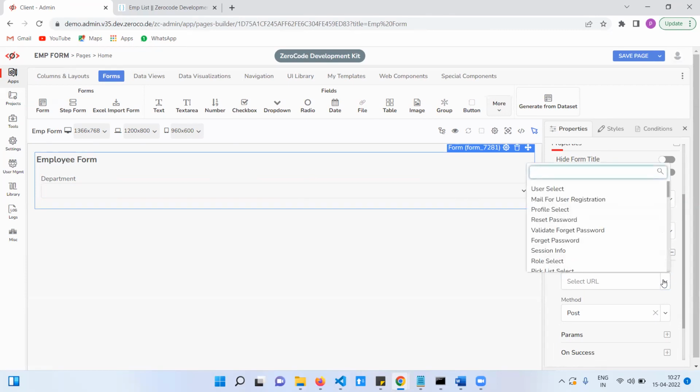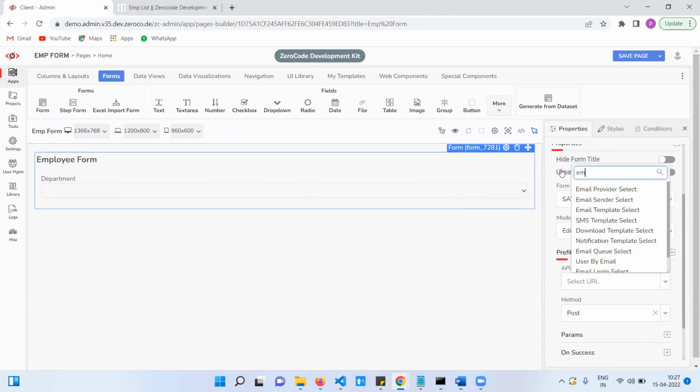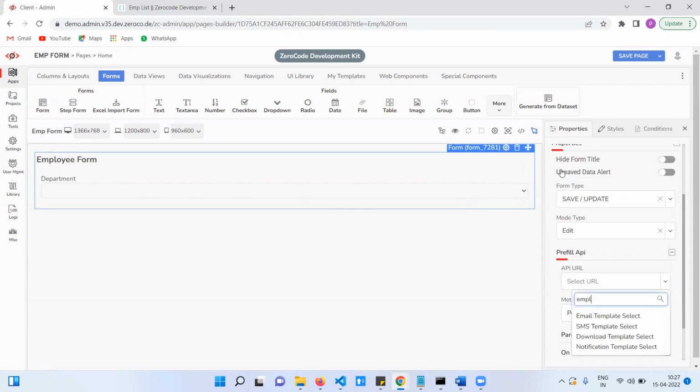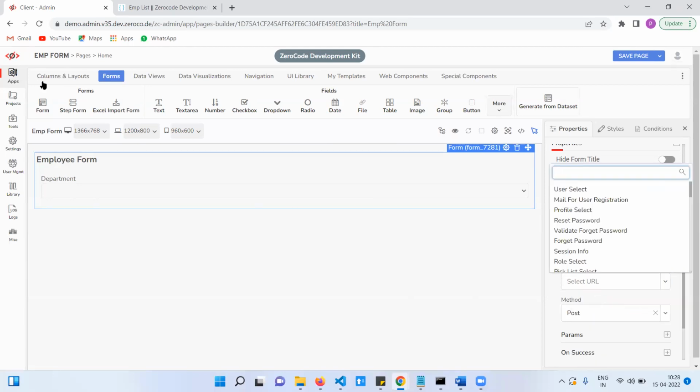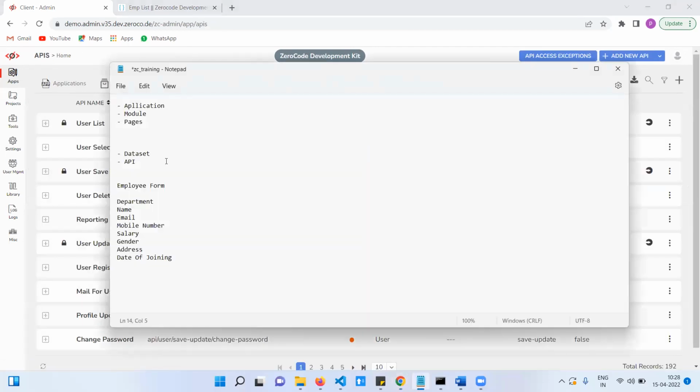Okay. Employee. Sir, it's department. Employee. You need to create one more API, employee list here. Why? Because see, in API we have a list.